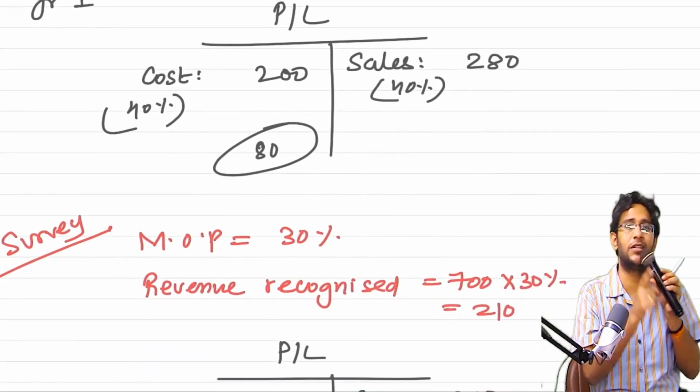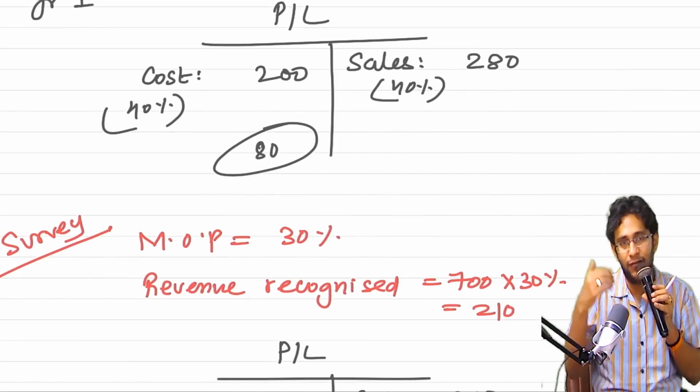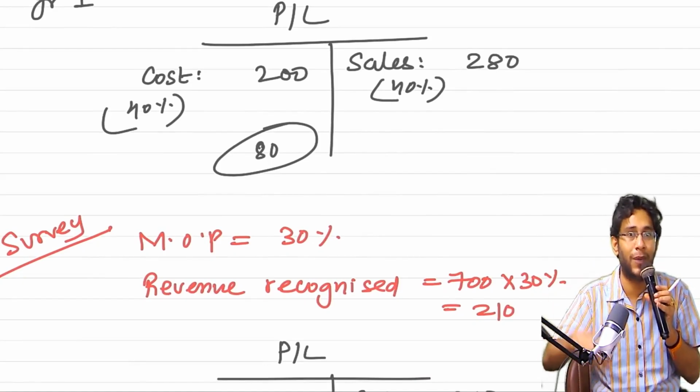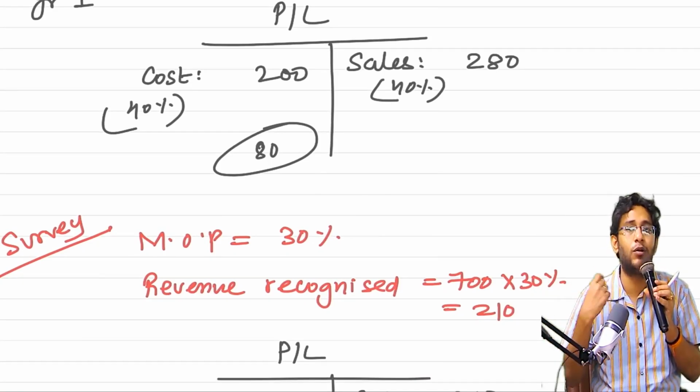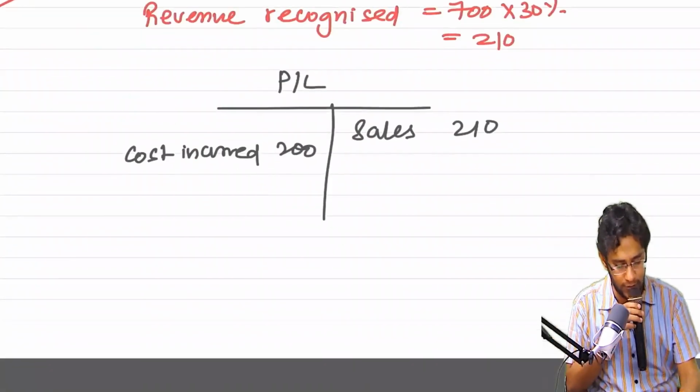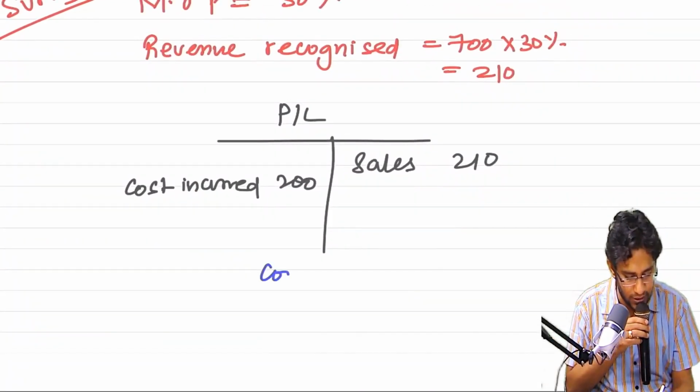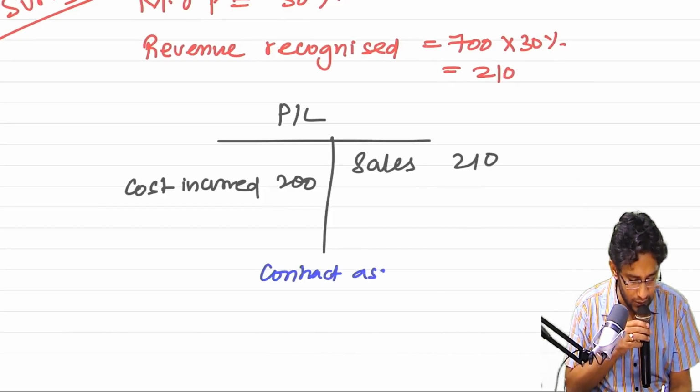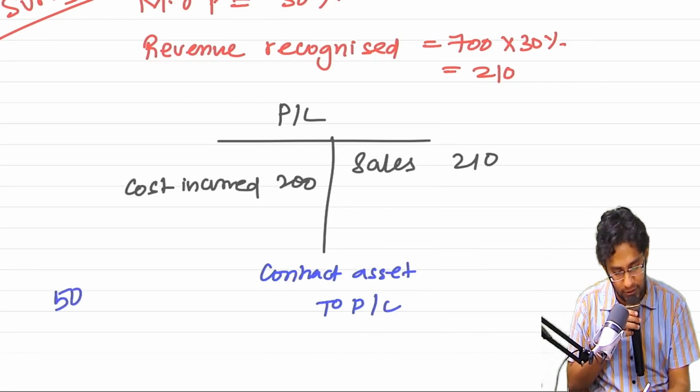A contract asset or contract liability chance is there. Here expenditure spent is more, but the revenue recognized proportion is less. So the money you spent does not qualify for recognizing revenue yet. It's like an inventory now. So what should you do now? You should recognize a contract asset against the P&L account. With what amount? What is the total cost? 500.